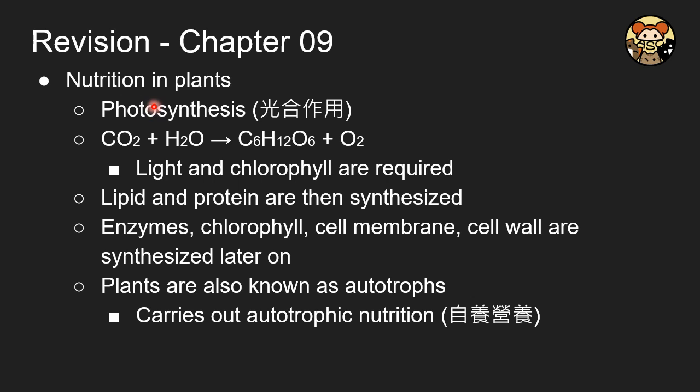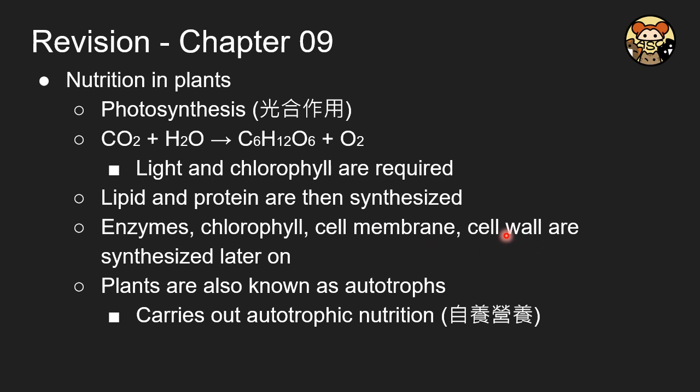First of all, let's understand why we need to talk about nutrition in plants. Plants can undergo photosynthesis. Here is the chemical reaction of photosynthesis, and here is the product, that is glucose. In this process, light and chlorophyll are both required. With the product of glucose and its intermediates, lipids and proteins are synthesized, so we can make enzymes, chlorophyll, cell membrane, cell wall, etc.